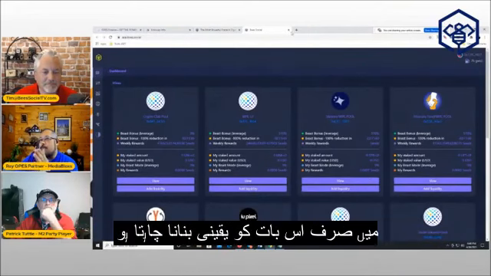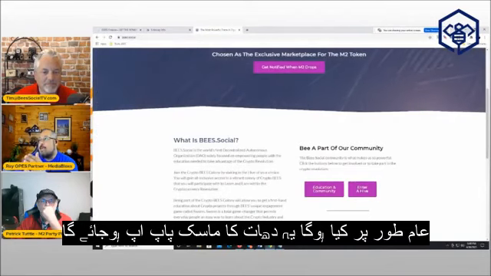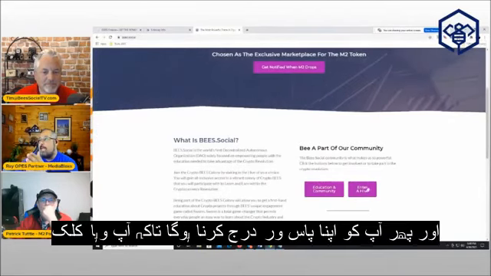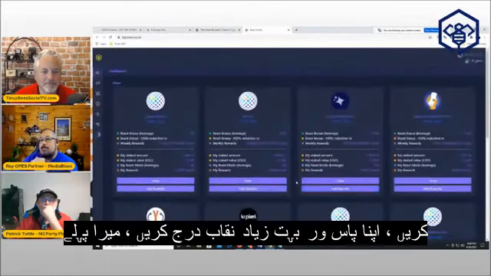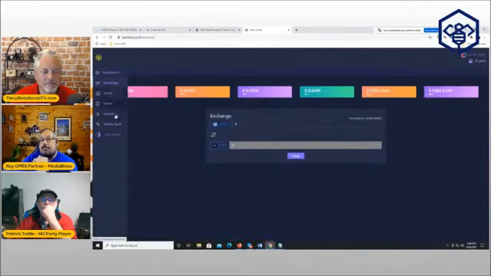Right there, what I did, I just want to make sure. When I click this, normally what would happen is this MetaMask would pop up, and then you would have to enter your password. So you would click there and enter your password to MetaMask. Mine's already hooked up. You go to here, exchange.